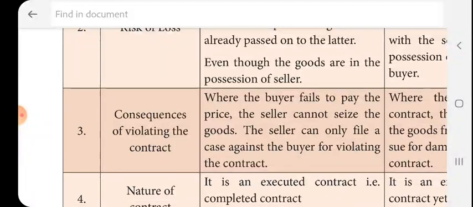Then consequences of violating the contract. If the buyer fails to pay the price, the seller cannot chase the product. He can file a case in the court.